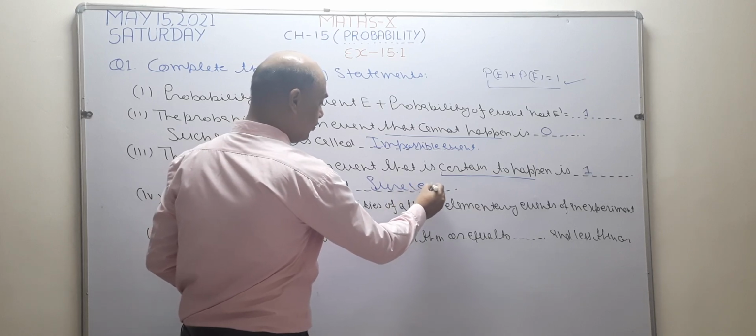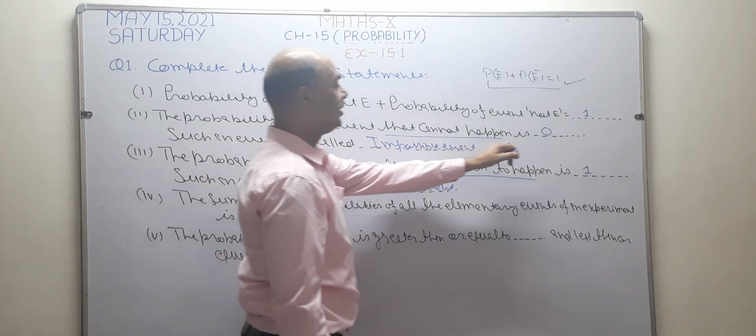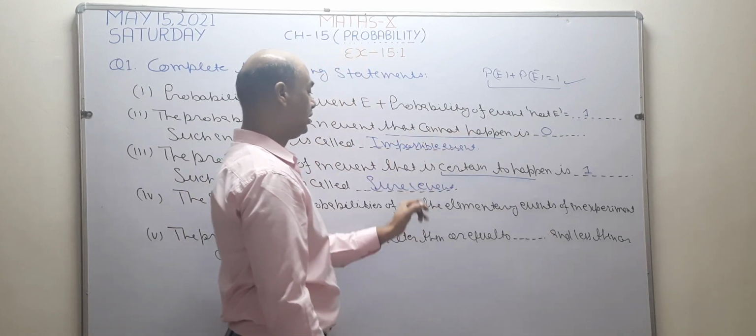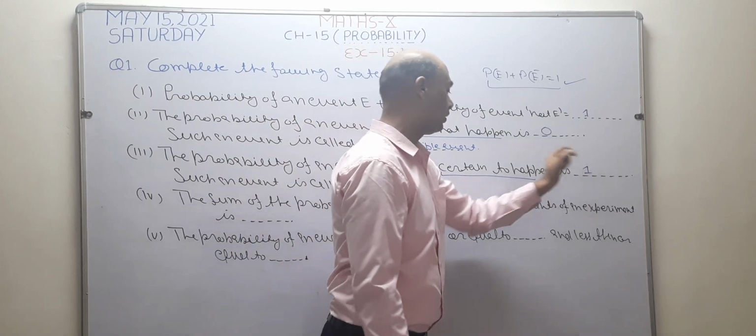Sure event. Probability of a sure event is 1. Probability of an impossible event is 0. Cannot happen is impossible. It is certain to happen, certain to happen means sure event, and the probability of a sure event is 1.